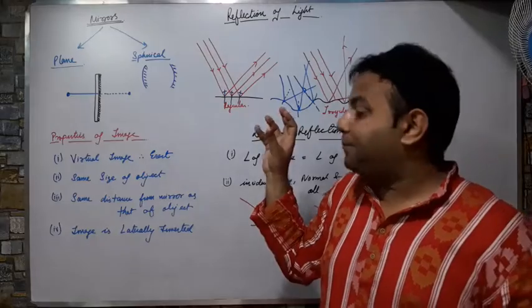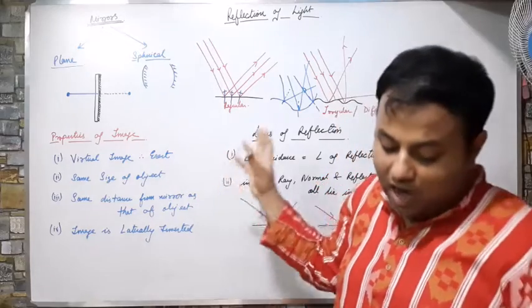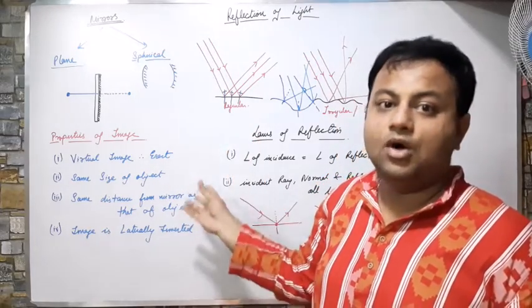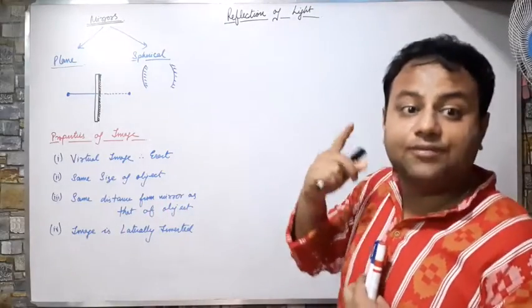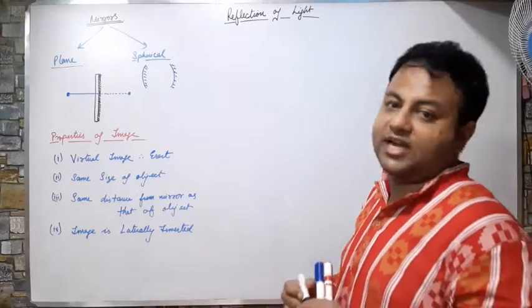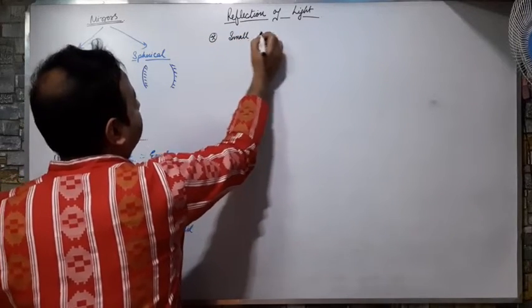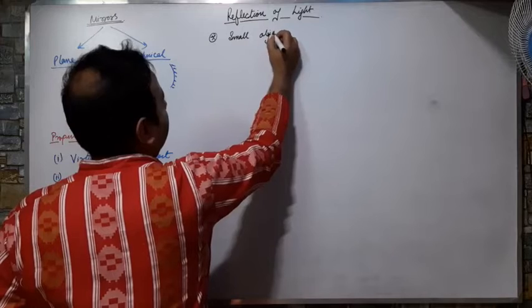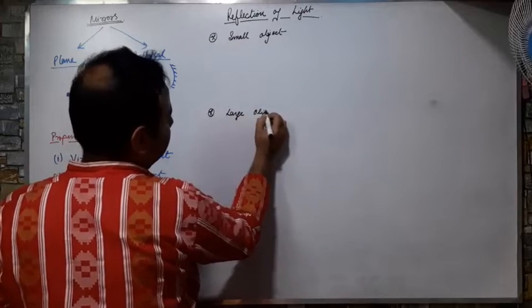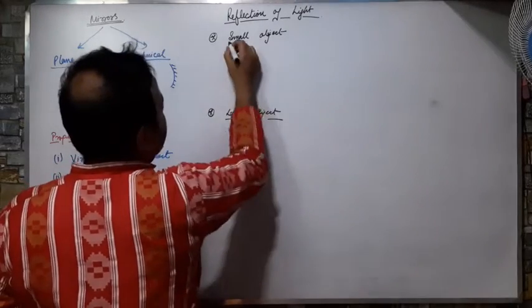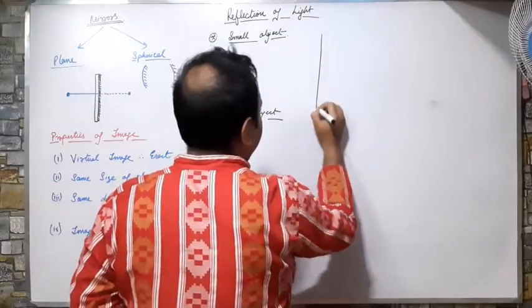Now, to explain these properties, I have to give you two cases to show how the images are formed from a plane mirror. Now, let me explain it. Diagram of reflection of a point object on plane mirror. So I am taking two examples. One is the small object, and once I am taking the large object. Both of these images will be formed in a plane mirror. How? Let us see. This is a plane mirror, okay?